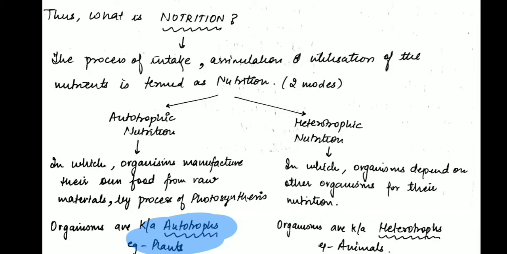So what are autotrophs? The organisms which manufacture their own food, and this process of manufacturing their own food is called photosynthesis, and this comes under which mode of nutrition? Autotrophic mode of nutrition. Clear about autotrophic?